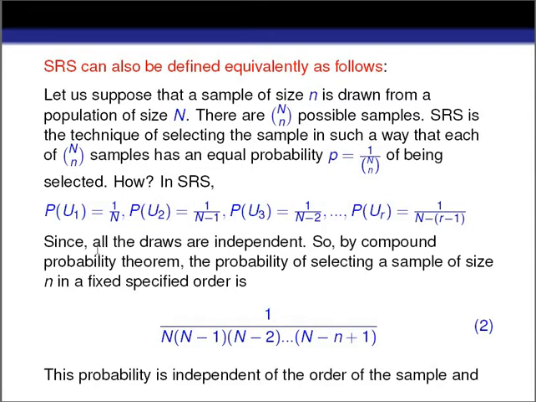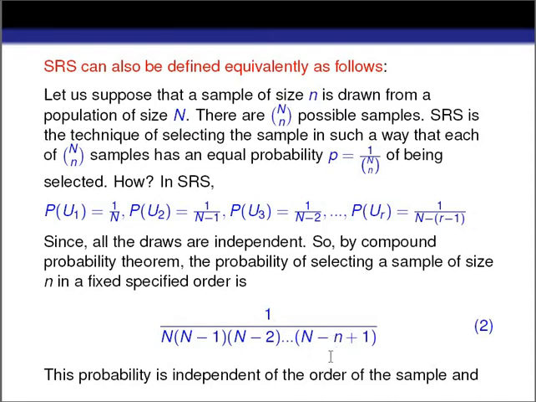Now in SRS we already discussed that the probability of selecting any unit at the first row is 1 by capital N, and the probability of selecting any unit at the second row is 1 by capital N minus 1, and so on. Since all the rows are independent, by the compound probability theorem the probability of selecting a sample of size n in a fixed specified order is 1 by N into N minus 1 into N minus 2 and so on up to N minus n plus 1.